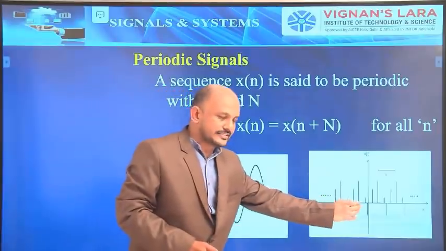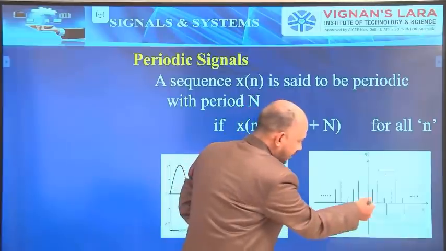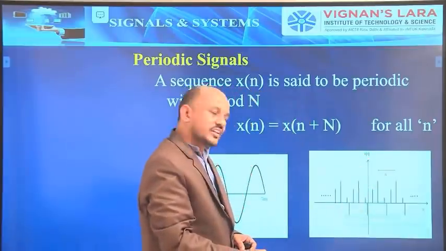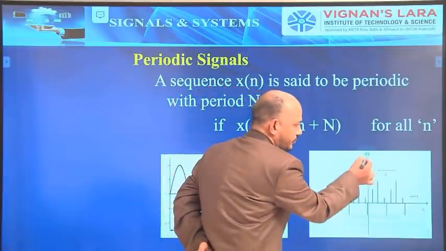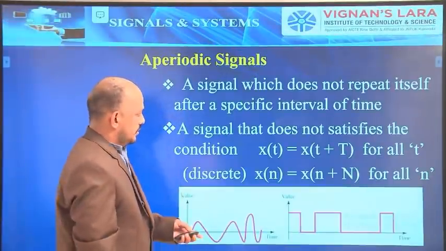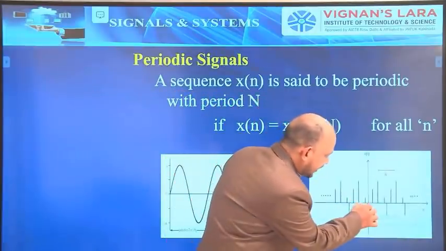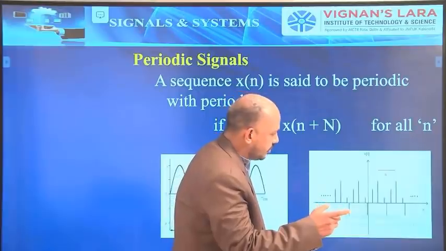So this is one discrete signal. Let us take on the x axis the small n, and on the y axis x of n. Now see, this signal is also repeating.